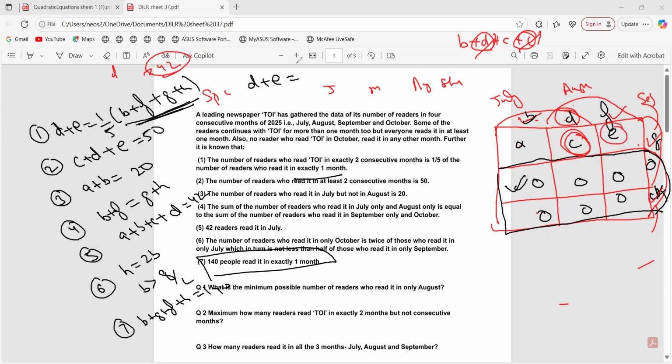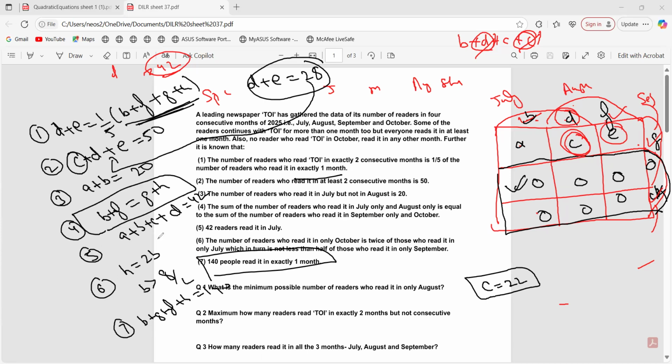D plus E कितना हो जाएगा? What would be D plus E? 28. Fine. If you substitute D plus E here in the second equation, will you be able to find C? Yes. C would be how much? 22. Right. Now we know these two are equal. So can I tell B plus F that is equal to G plus H is equal to 70? Right.